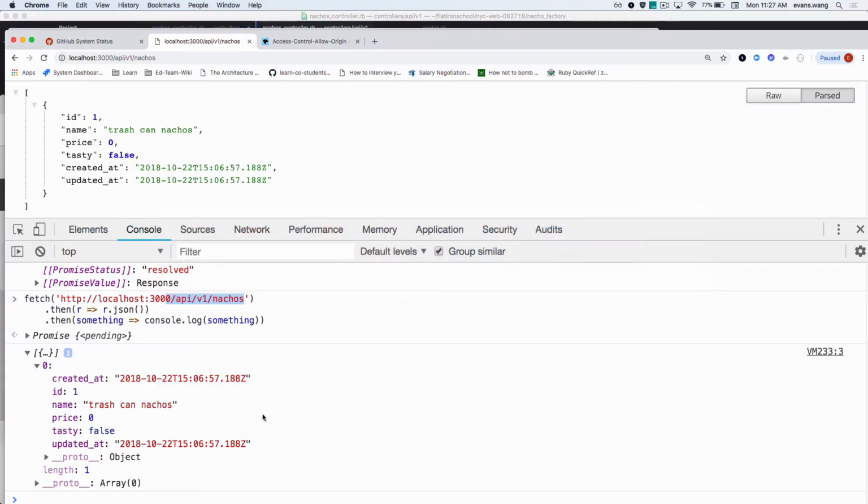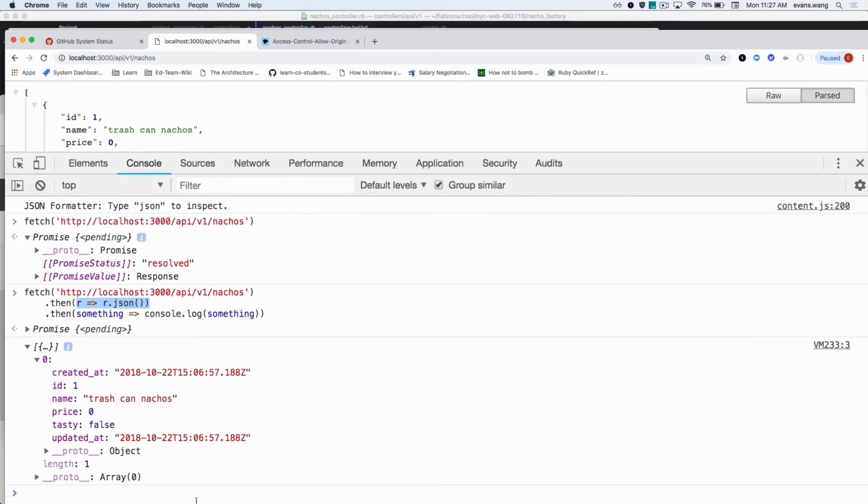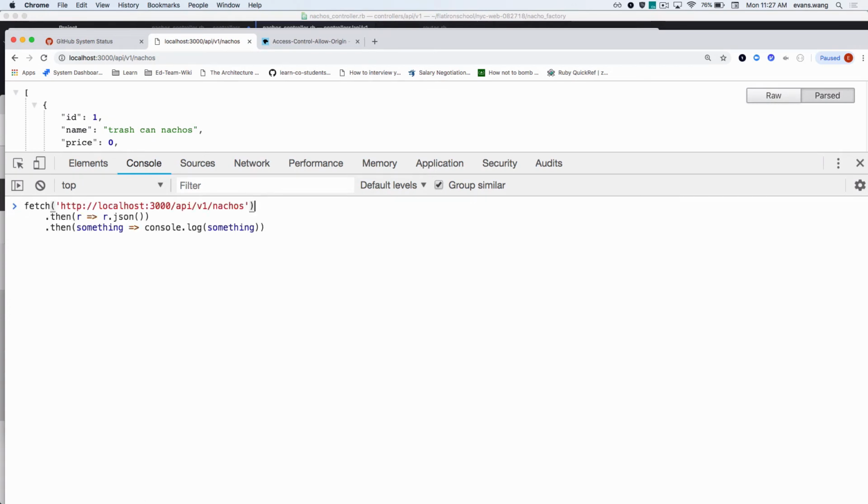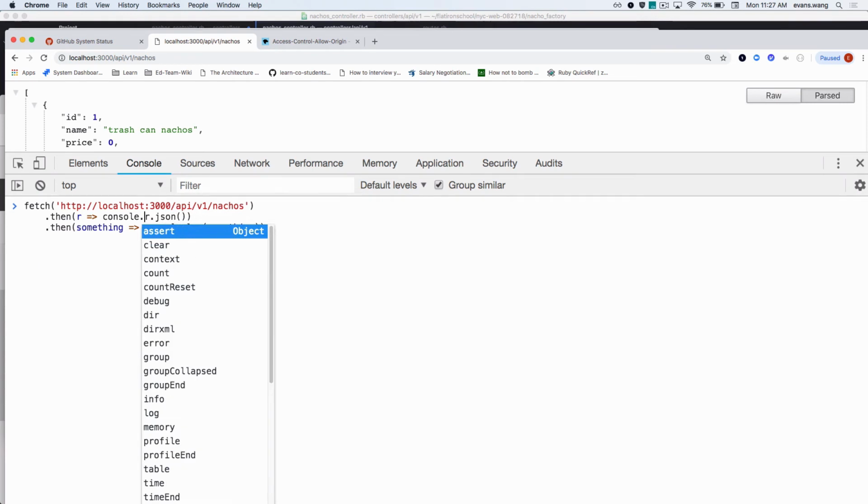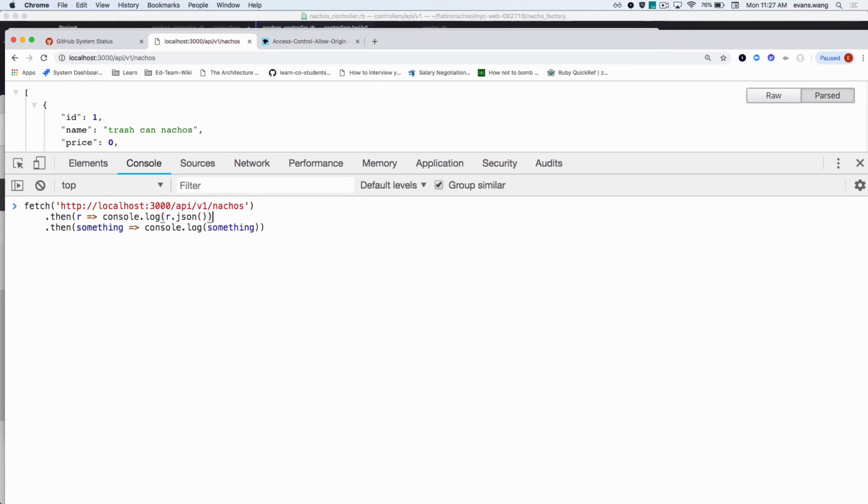Where can I see the status OK? Actually, I'll tell you. The status OK is in the first response. So let's take a look at it. Cool. All right, I can do this. I can also console log the response.json instead of this, right?